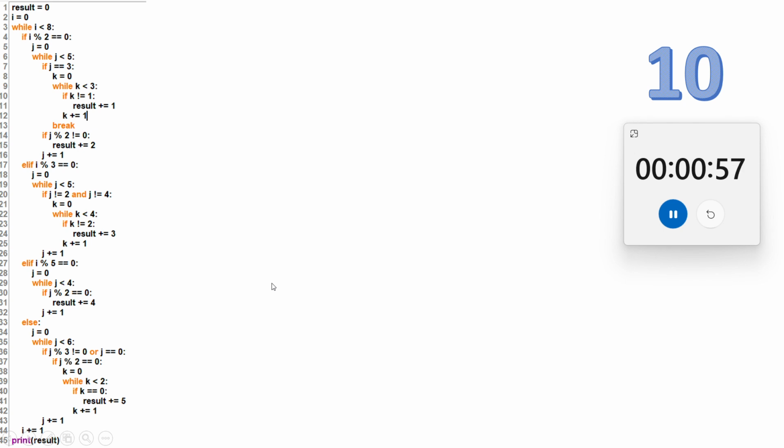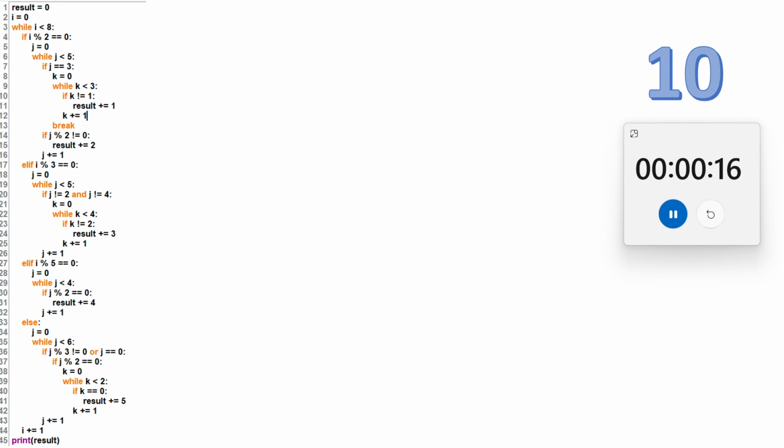So next question on your screen. This question is the biggest out of all 10, and if you are able to solve this, it means you have mastered all these operators, while conditions, everything. First, try to solve it on your own. How many loops have I used? Let's check. You just have to find the result. One while, one outer while... 1 2 3 4 5 6 7 8, in total I am using 8 while loops here.